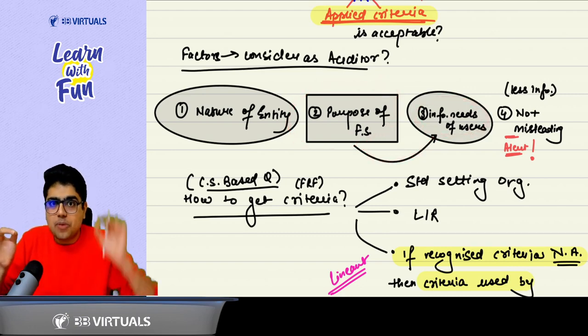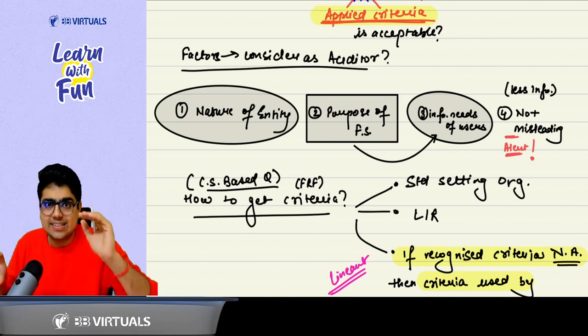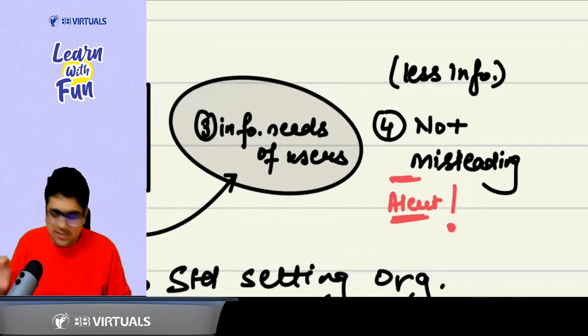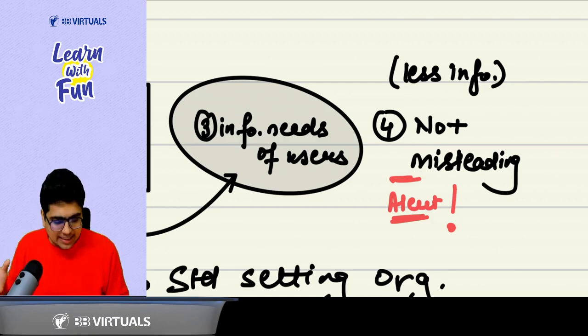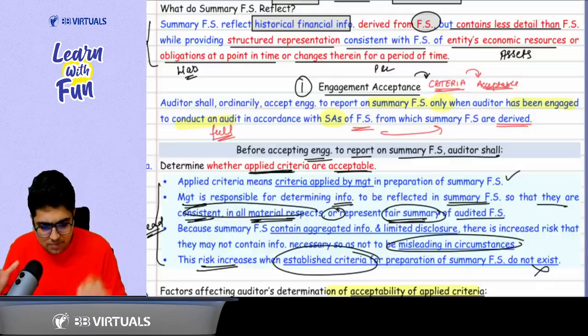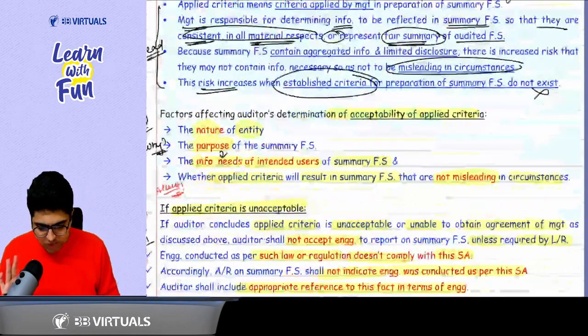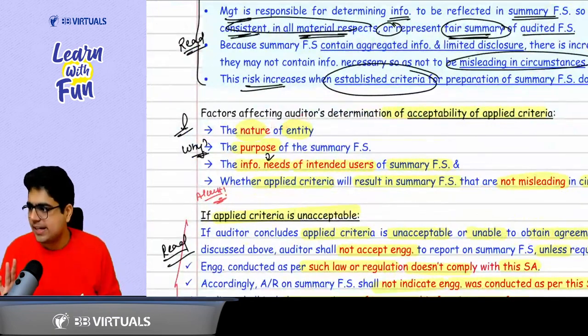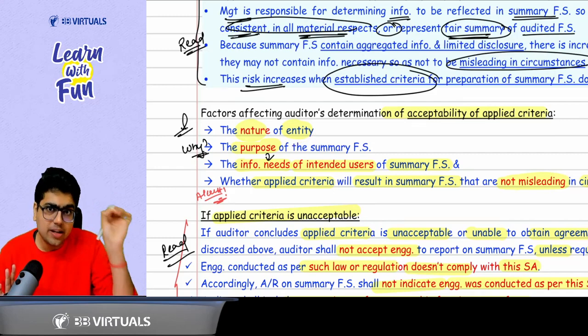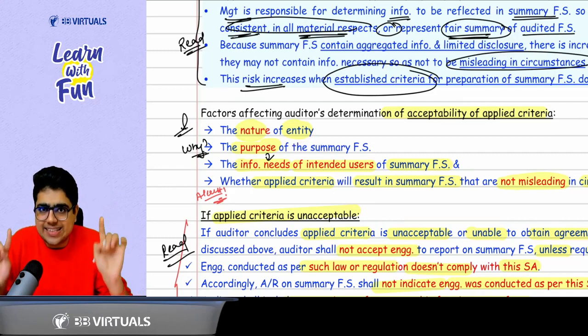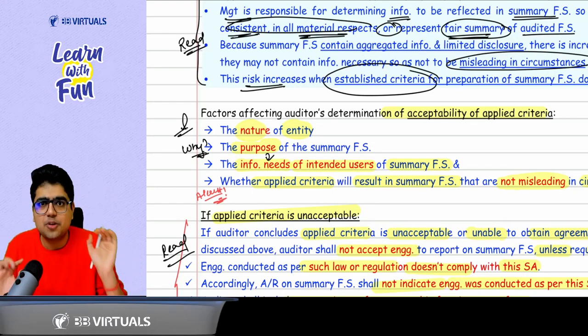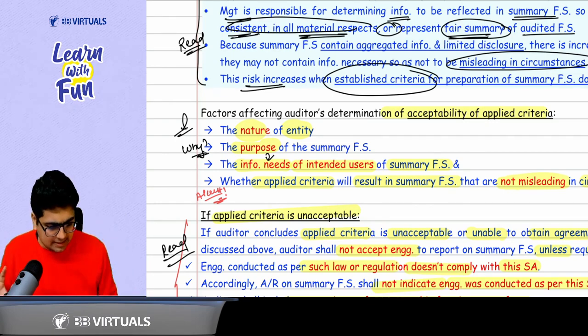And because you are giving less details, you should be alert that these financial statements are not misleading. So these are the four points you need to consider: nature of the entity, purpose of the summary financial statement, fulfilling the information needs, and staying alert that they are not misleading.